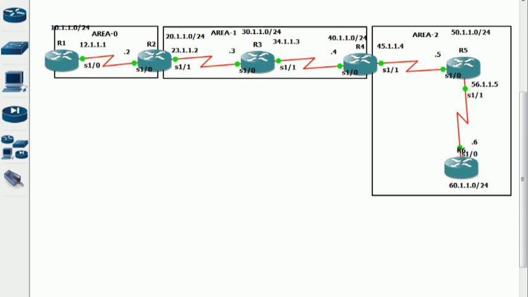Now, as I said, if your link is configured as a demand circuit, then hellos will always be suppressed. Fine. But along with that, the DNA bit will also be set on all those LSAs which are going through the demand circuit. Remember that whenever any update, any LSA goes through the virtual link, I will say demand circuit, the DNA bit will be set on it.